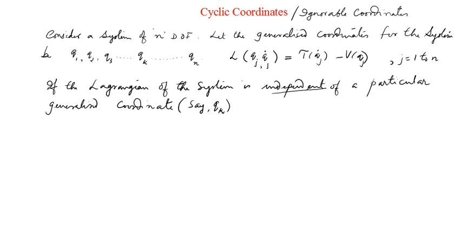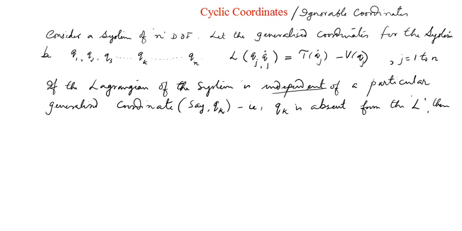You have to find out that particular coordinate which is absent. So if the Lagrangian is independent of a particular generalized coordinate, say qk, that is, qk is absent from the Lagrangian,